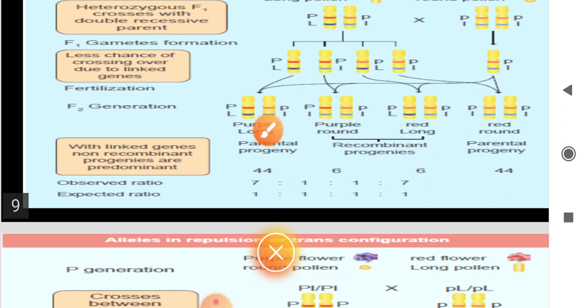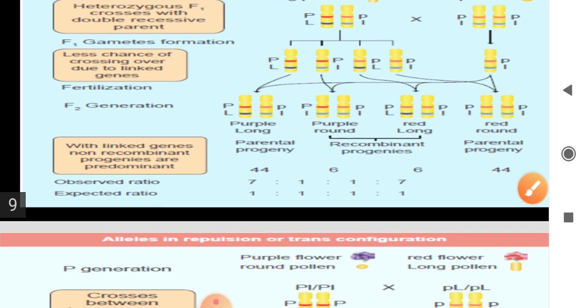That is, parental character 1 and new character 1, and all of these are 1:1:1:1. So this ratio is expected by these two scientists, but the observed ratio is 7:1:1:7. Seven characters are parental character, and also here red round has seven characters. So here the new recombinant character is only one character. So 44 types of genes are produced with the parental character. Here also 6:44. So only 6 characters are produced in the new genes.